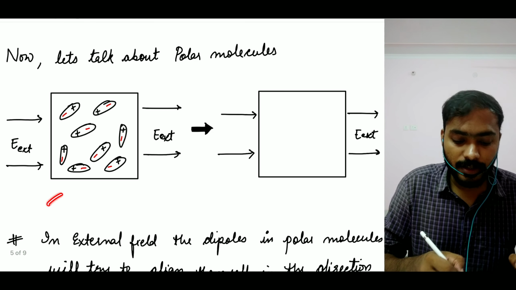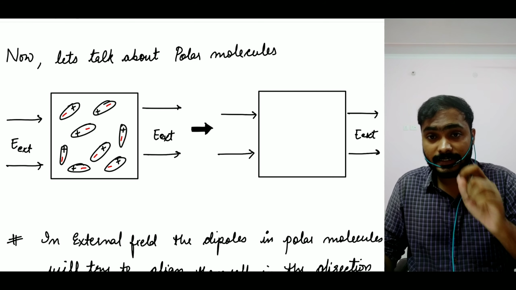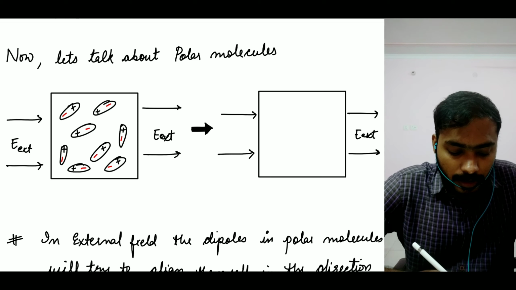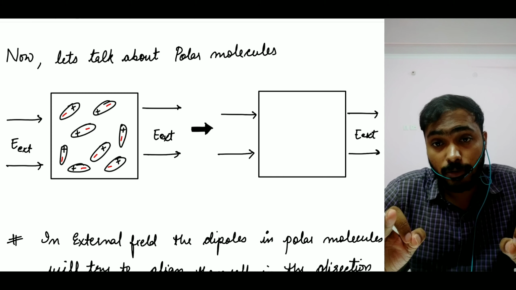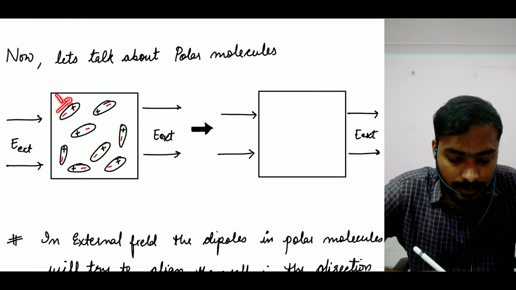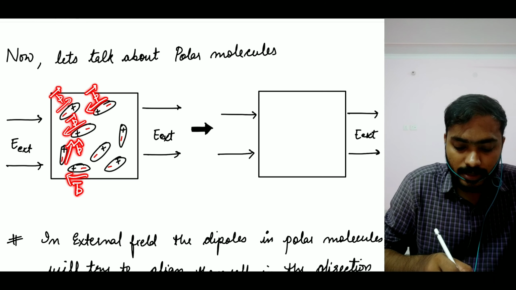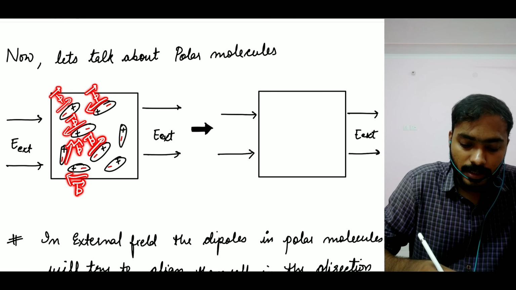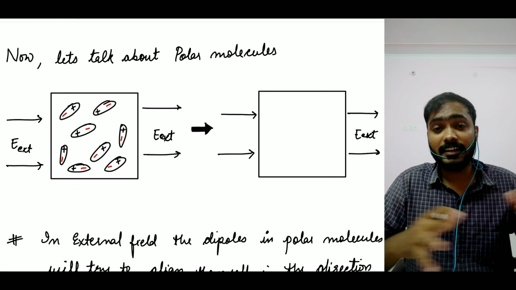Now, I have a polar molecule here. You can see this material is made up of polar molecules. Now you have to understand, the molecules already have some dipole moment, right? Obviously this has a dipole moment in that direction, this has a dipole moment in that direction, and so on in various directions. So all the dipole moments are randomly arranged.